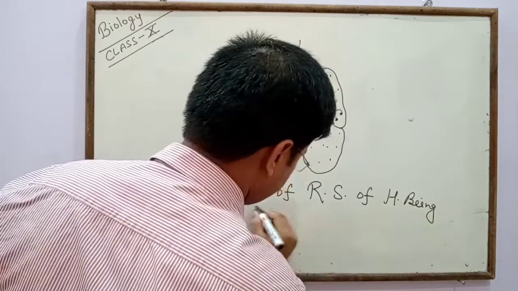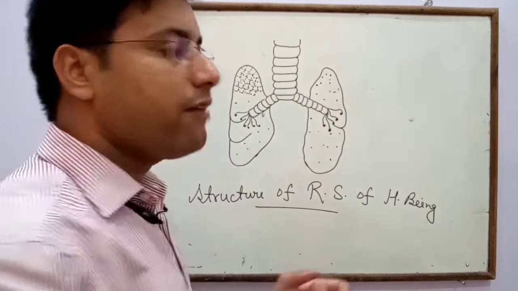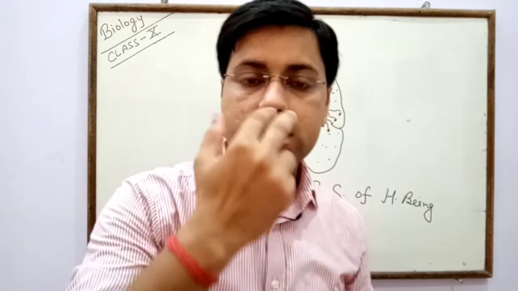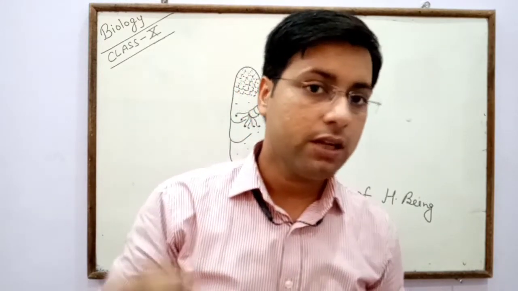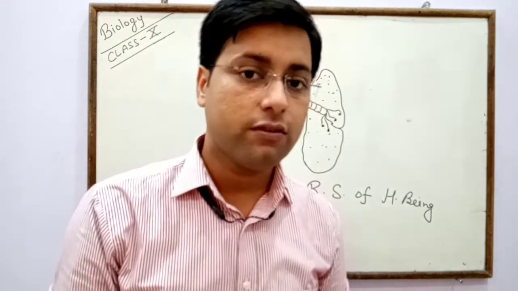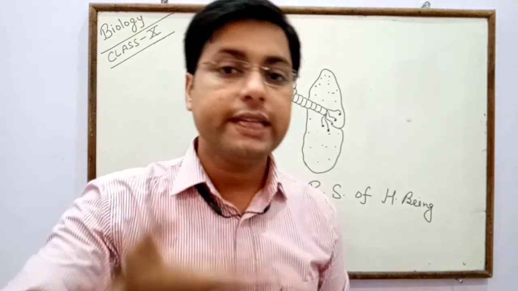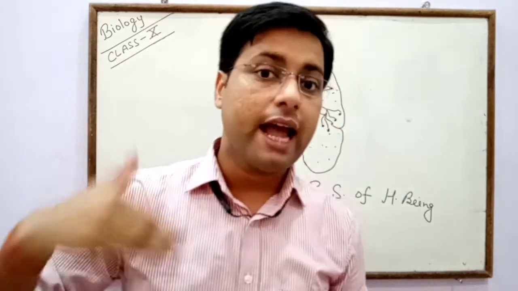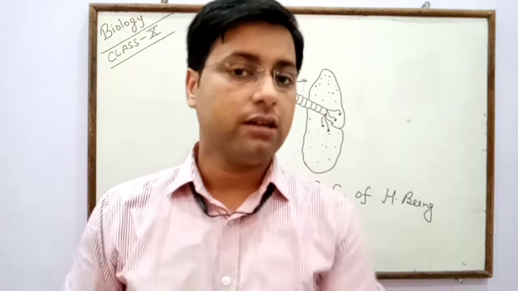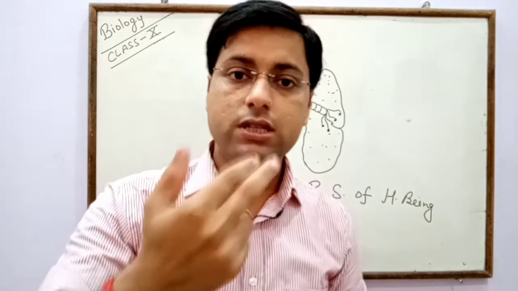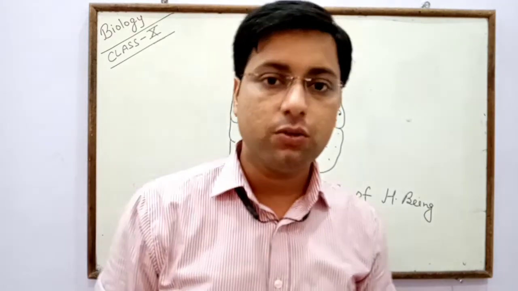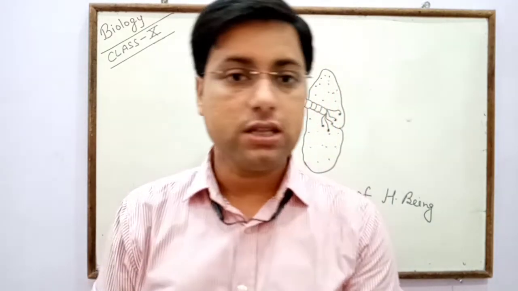Our respiratory system starts from one pair of nostrils, the openings of our nose. The nostrils help in the inhalation and exhalation of gases: through nostrils we take oxygen inside and exhale carbon dioxide outside. When oxygen enters through the nostrils, it goes into the hollow cavity of our nose, called the nasal cavity.